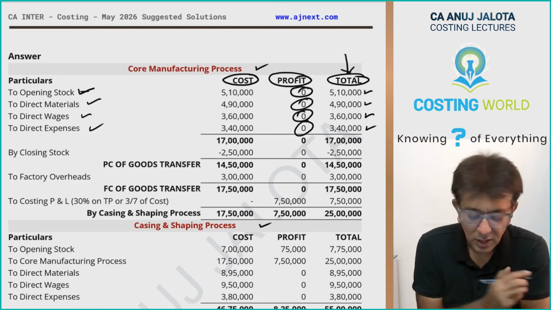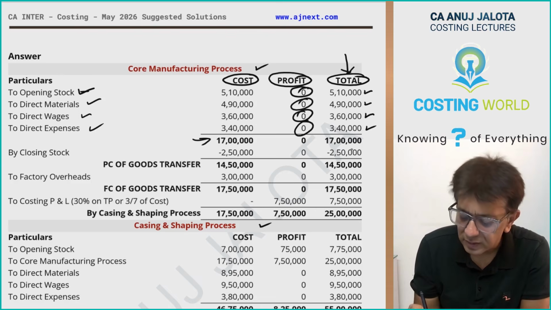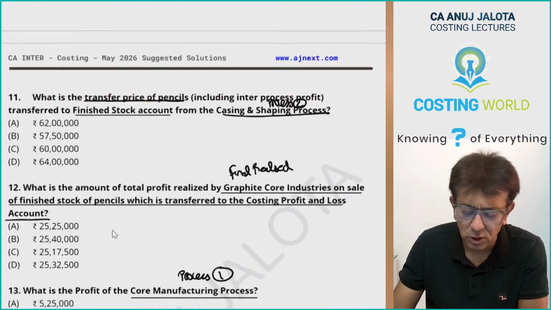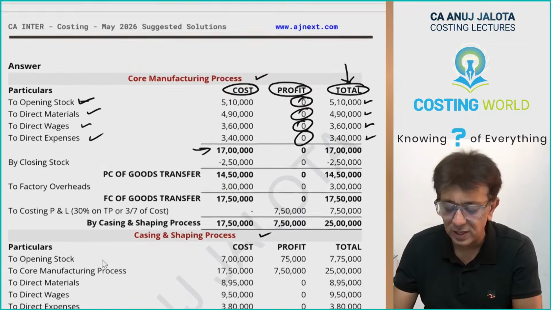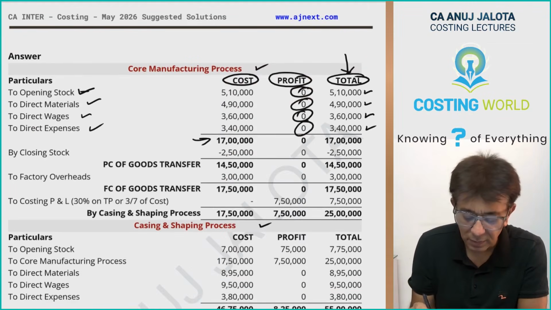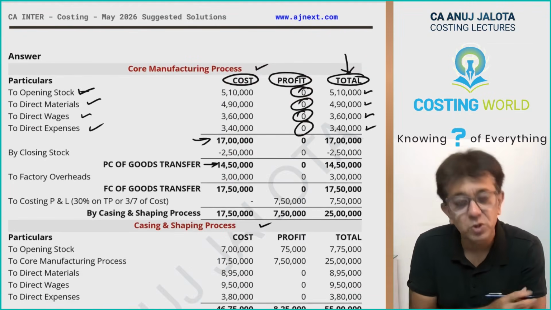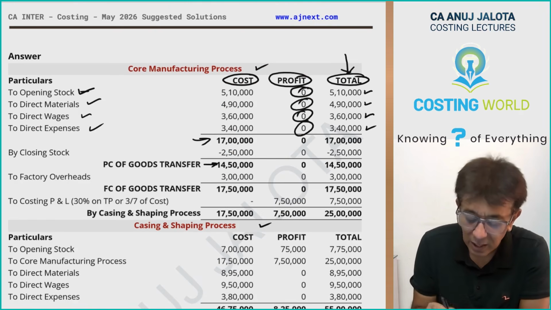This will give you your total less your closing stock. Your closing stock is over here, 2,50,000. Of course, we will not have inter-process profits again because this is the first process. You subtract that, and this will give you prime cost of goods transferred. Now add up your factory overheads.